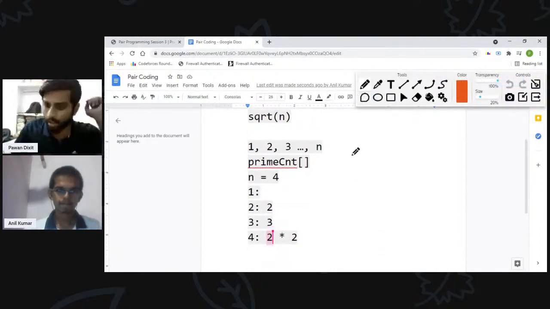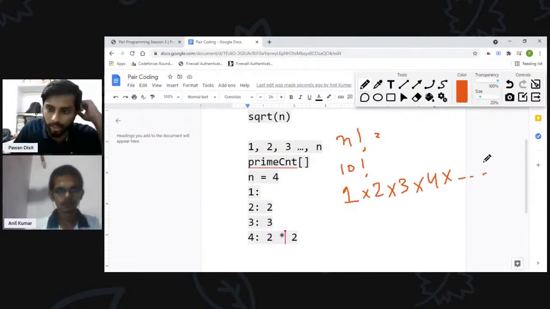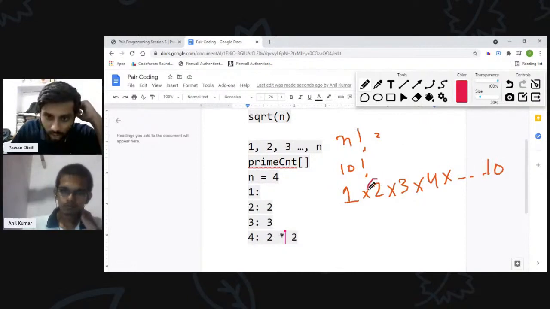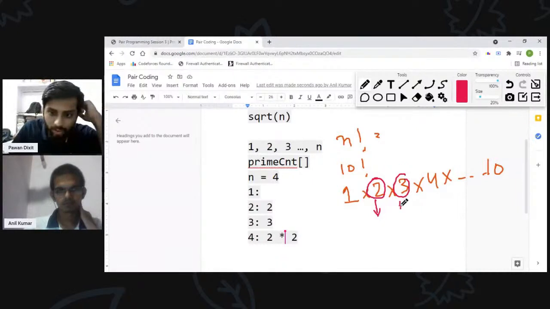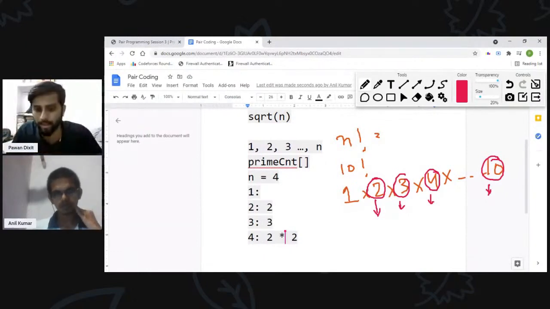Okay, so what you are saying, I think what you mean by this, जो मेरे को समझ में आ रहा है कि like अगर n factorial हमें कैलकुलेट करना होता है, तो उसके लिए मान ले फॉर एग्जांपल हम 10 फैक्टोरियल अभी काउंट कर रहे हैं, ठीक है? तो उसके लिए हमें क्या चाहिए होगा, 1 into 2 into 3 into 4 into ऐसे करके 10 तक, राइट? So what I can understand, this is saying we should count the number of prime factors of 2 individually, of 3 individually, of 4 individually, likewise of 10 individually, and add up those factors.